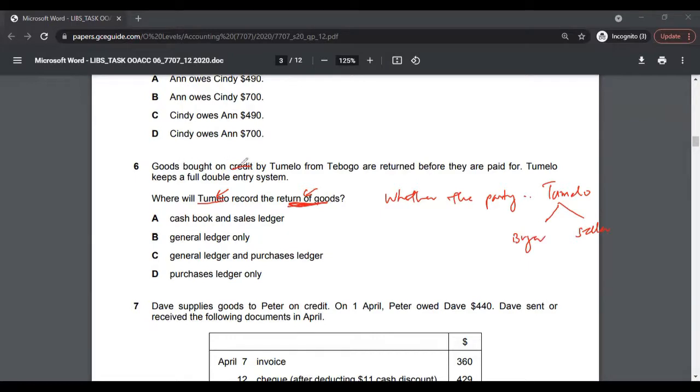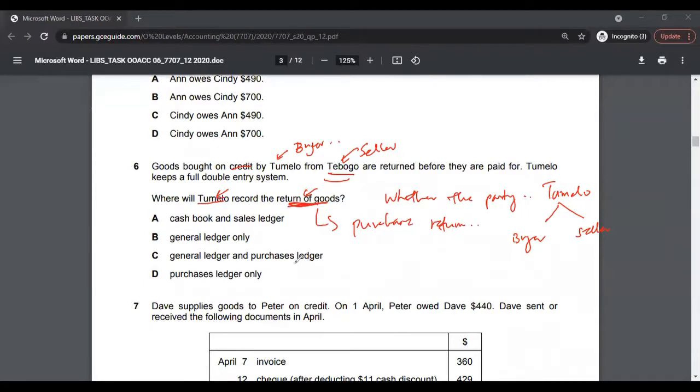If you read the statement, goods bought on credit by Tumlo from Tegbo, so Tegbo is the seller and Tumlo is the buyer. If Tumlo is the buyer, then return of goods is basically a purchase return.